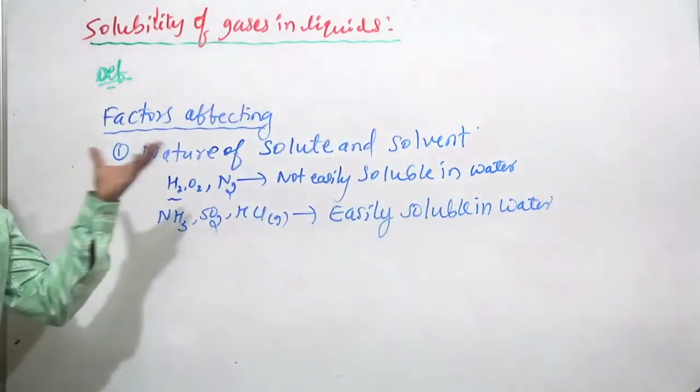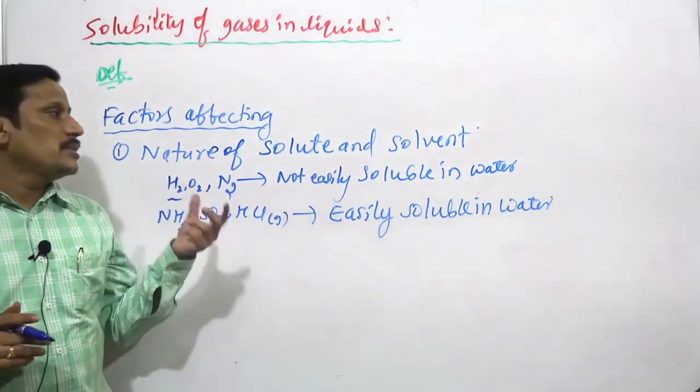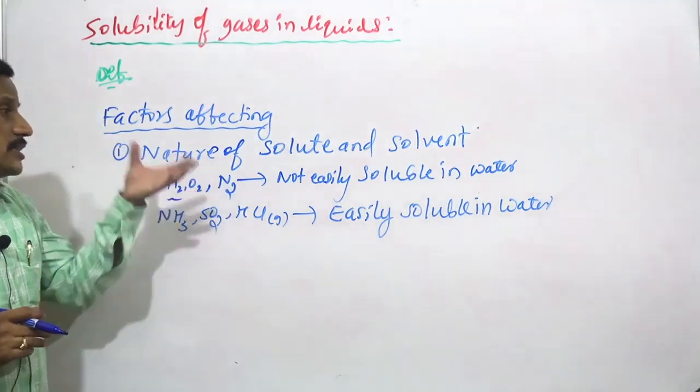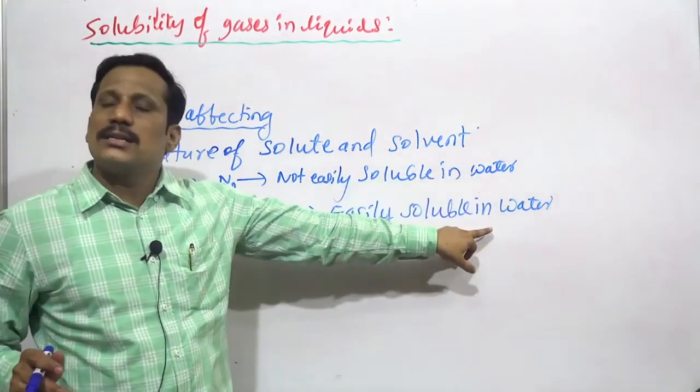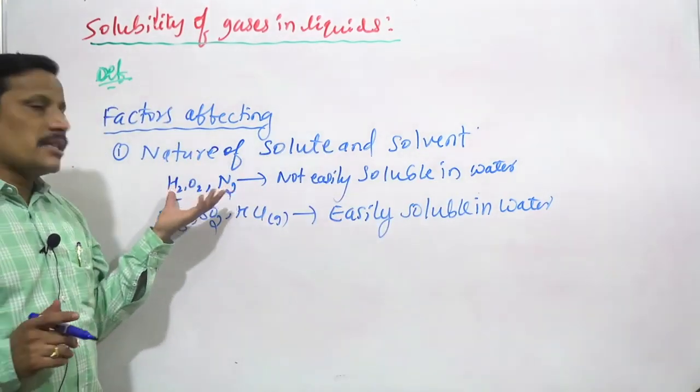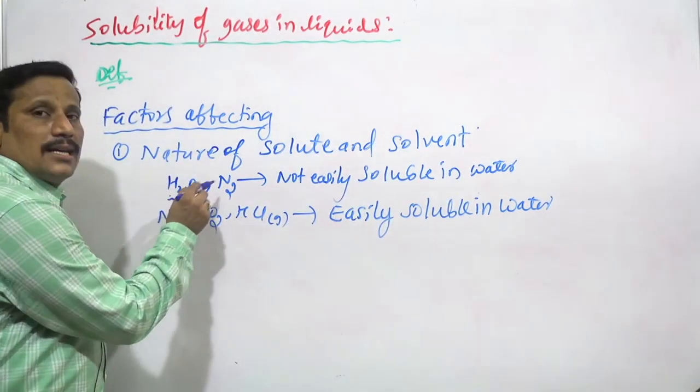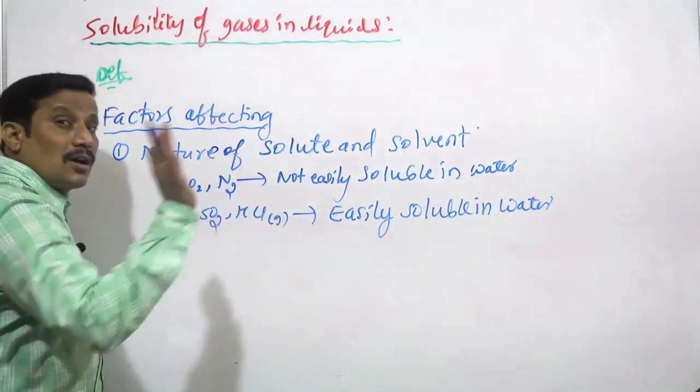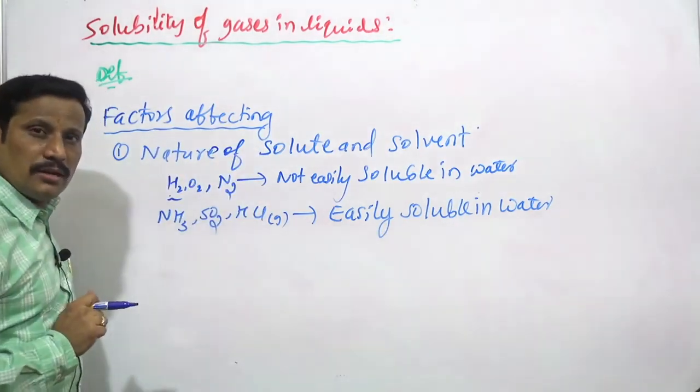So I am talking about the nature of the solute and solvent. The solvent remains the same, water only. Some gases, hydrogen, oxygen, nitrogen and noble gases, are not easily soluble in water.